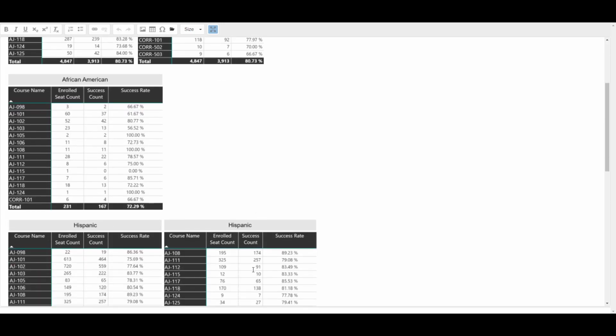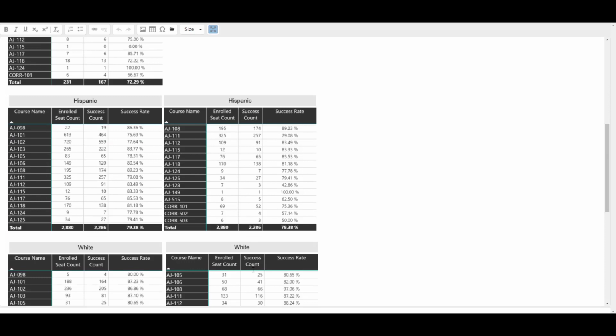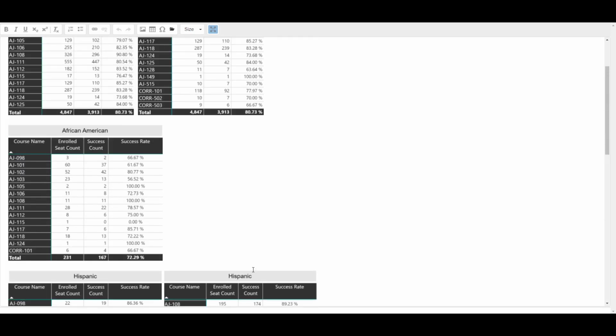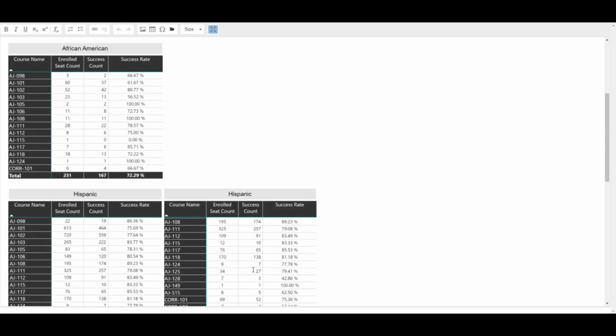Below these tables are the course success rate tables for African American, Hispanic, and white. Because the MSJC Hispanic population is relatively large and the African American population is relatively small, it typically takes more tables to display the Hispanic data.